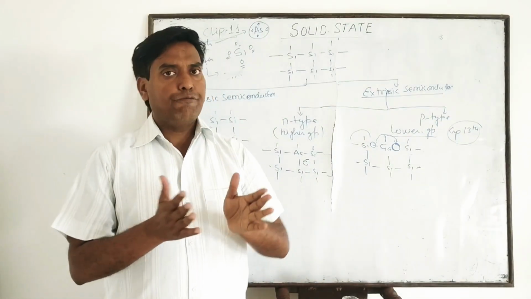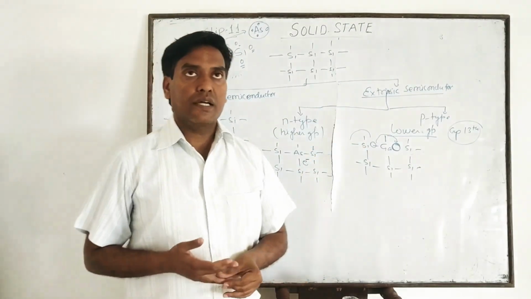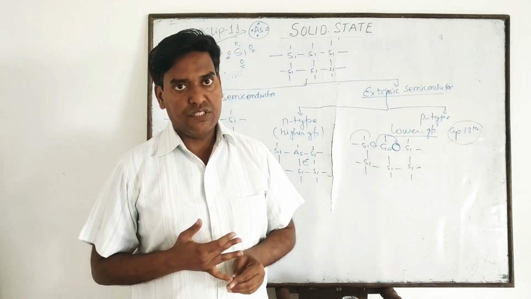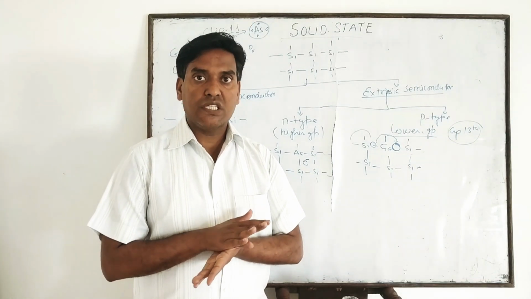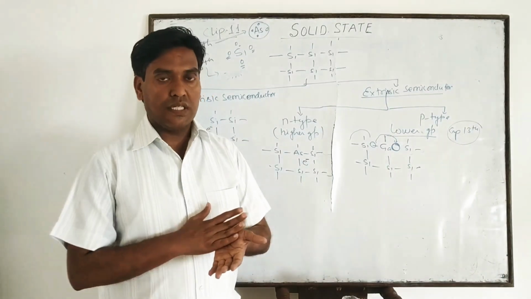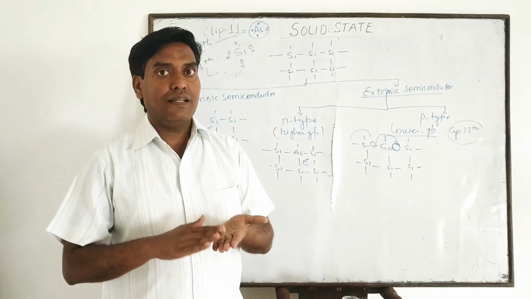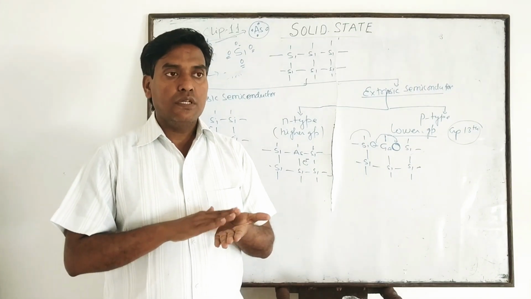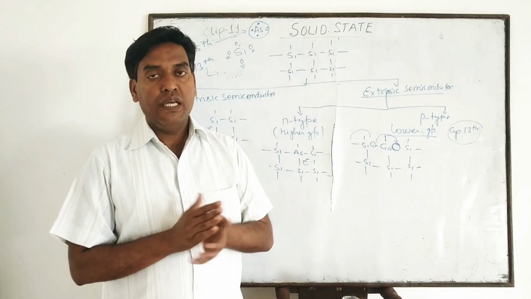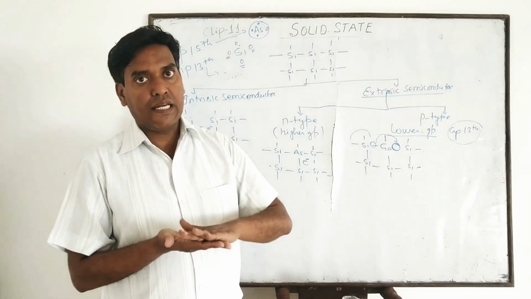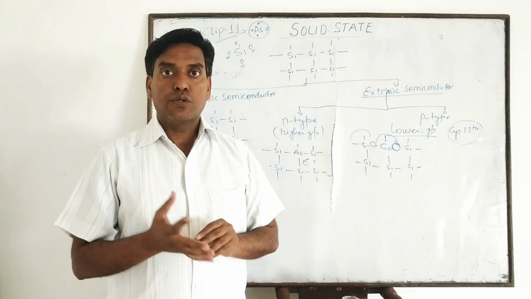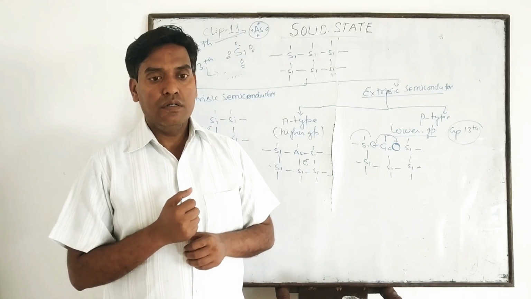In NCERT, different uses are given. With the help of semiconductors, we can prepare a diode and also a transistor. Transistors are prepared by sandwiching different types of semiconductors. There are 2 types of transistor: PNP and NPN. PNP transistor means the first layer is P type semiconductor, then N, then P. NPN means the first layer is N type, the second layer is P type semiconductor, then N. These transistors are used to detect audio and video signals.